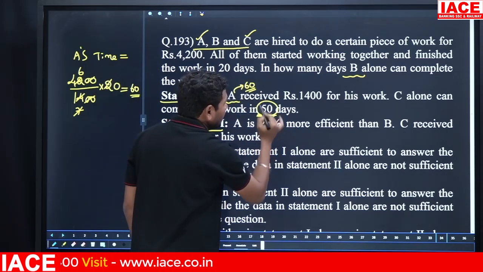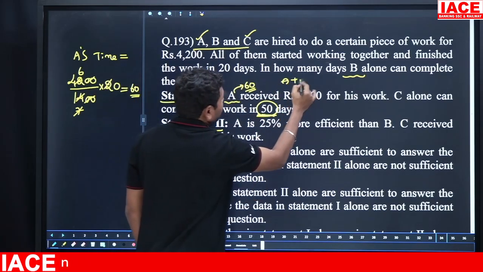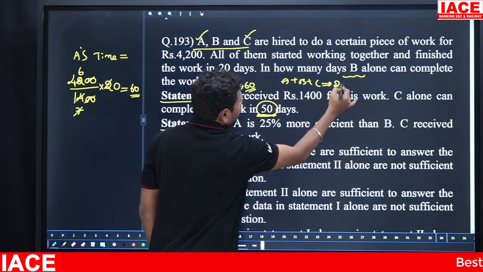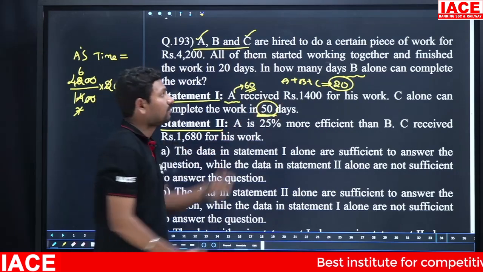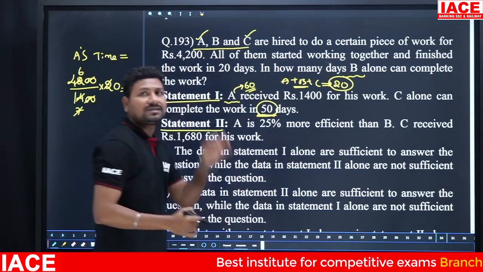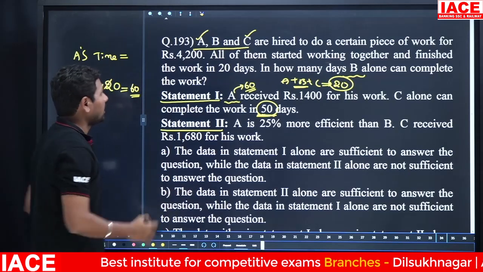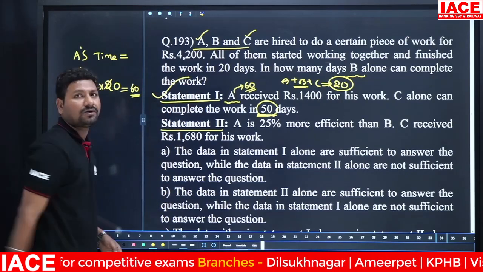C alone will complete the work in 50 days. A plus B plus C all together complete the work in 20 days. From this 20 days value, the 60 value and 50 value will be removed, and you will get B alone's time. That means statement 1 alone is enough to find the answer. No need to depend on statement 2 till now.